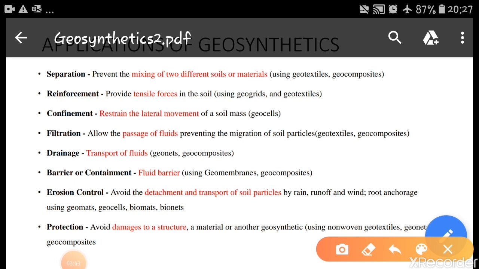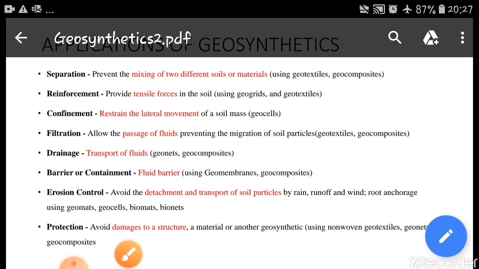Separation. Separation means it prevents the mixing of two different soils or materials, and for this we use geotextiles or geocomposites.